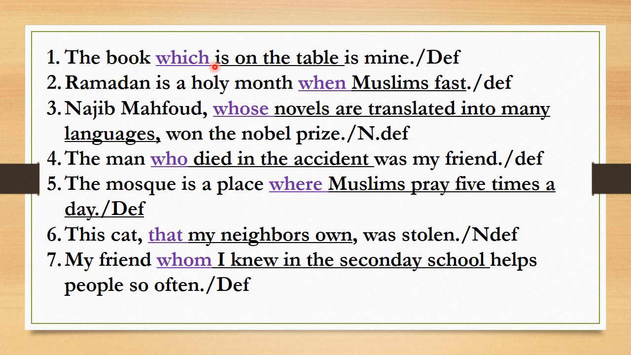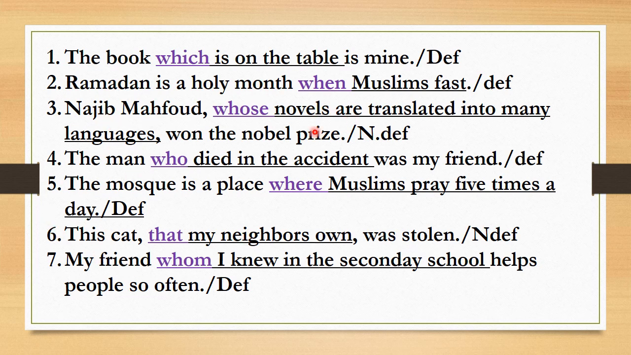Here, the book which is on the table is mine. It's defining. For example, you can't say the book is mine. Which book? Here you define the book. The book which is on the table is mine. The sentence is defining. Okay? Ramadan is a holy month. Why is it a holy month? Because Muslims fast. So here, when Muslims fast, we know Ramadan is a holy month. When Muslims fast, we can put a comma here, but generally it's defining.